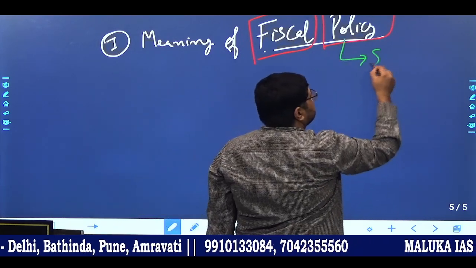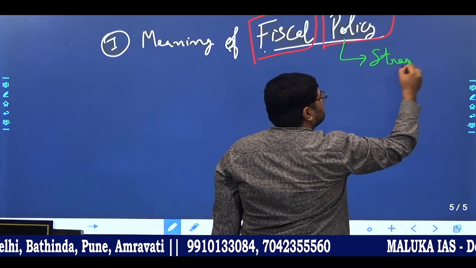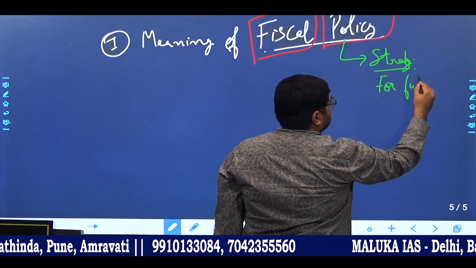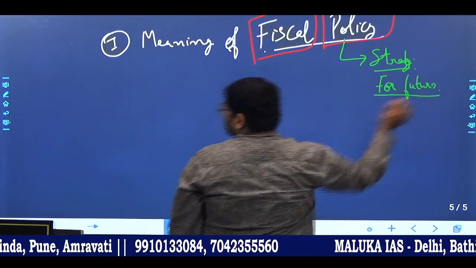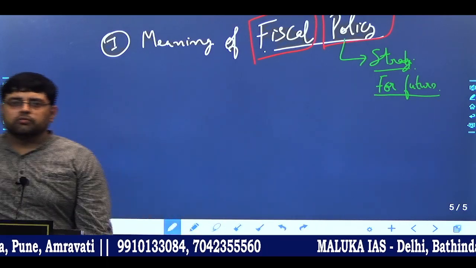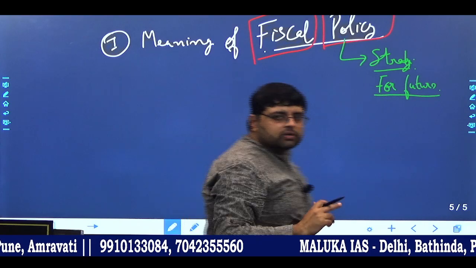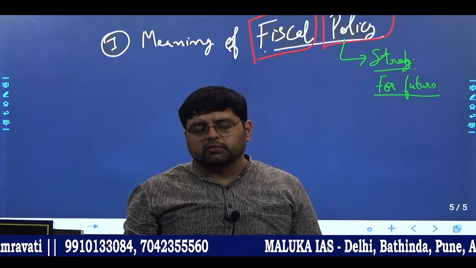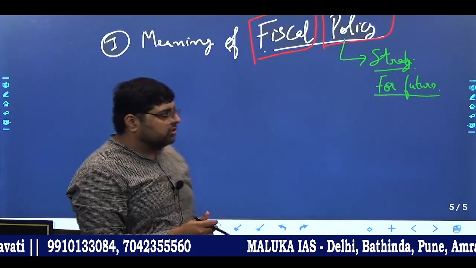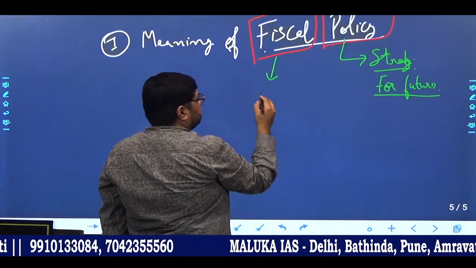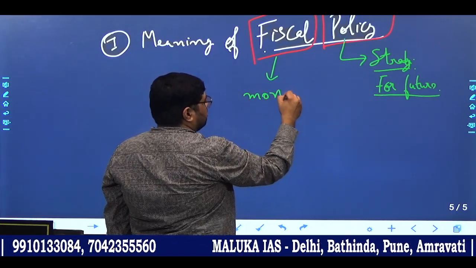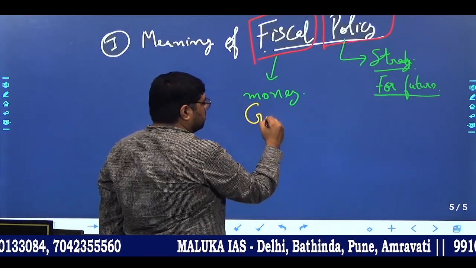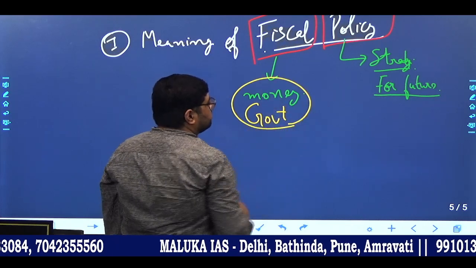Policy is nothing but a strategy for the future. You all have some policy or plan in your life. So the word policy is a strategy for future, whereas the word fiscal here means money. Now the question arises, money of whom? It is the money of government.